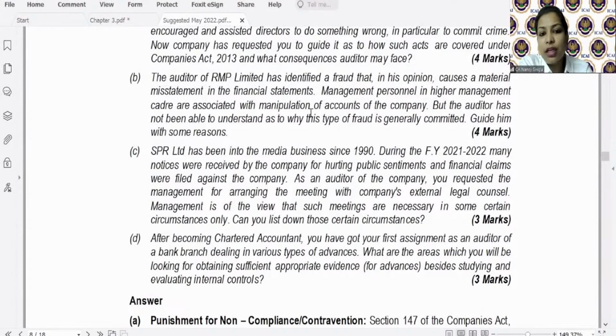As an auditor of the company, you requested the management for arranging meeting with company's external legal counsel. Management is of the view that such meetings are necessary in some certain circumstances only. Can you list down those certain circumstances?